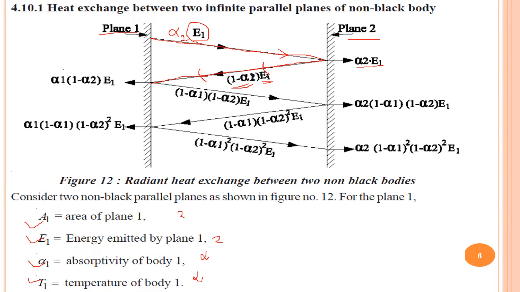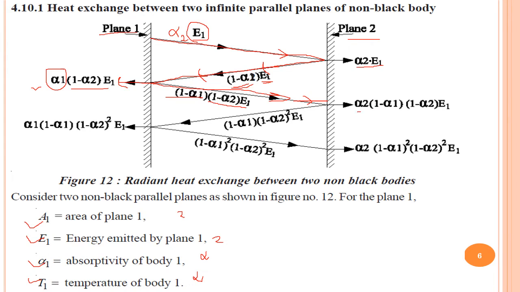It will absorb only alpha 1 into (1 minus alpha 2) into E1. The remaining energy, (1 minus alpha 1) into (1 minus alpha 2) into E1, will be reflected and again approach body 2. So what will be absorbed?